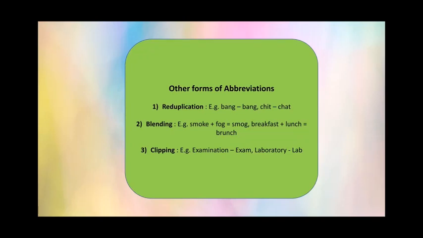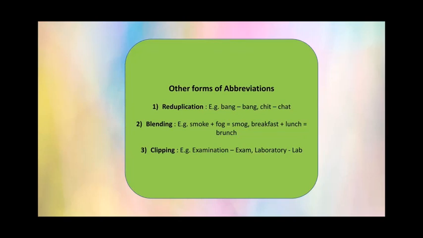This is a new word which most of us use. When someone has breakfast and lunch together during lunchtime, it becomes a brunch. So here parts of two or more words are combined to form a new one, like smog and brunch. The last one is clipping.